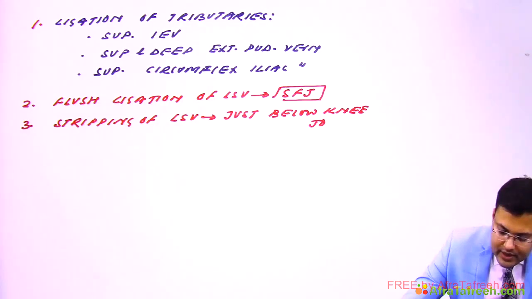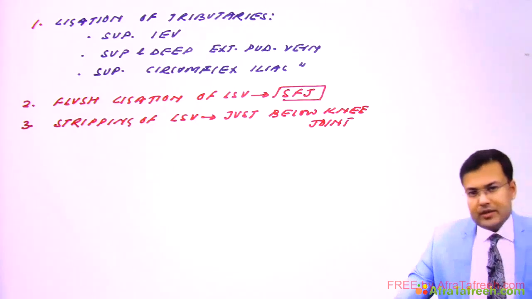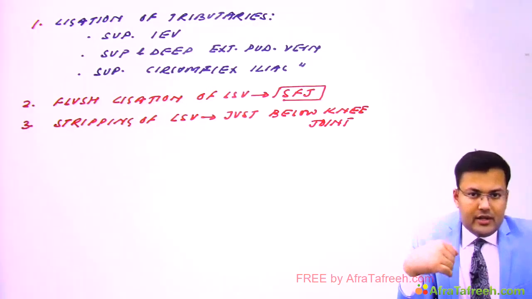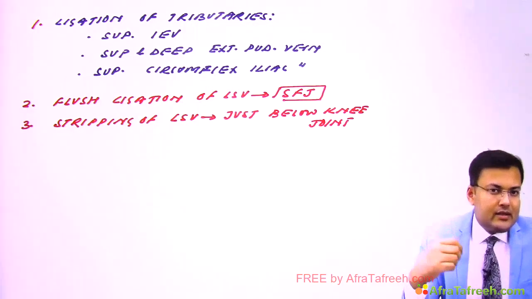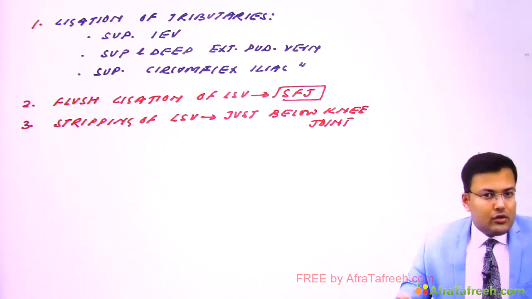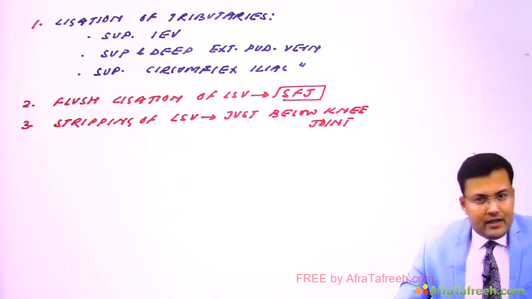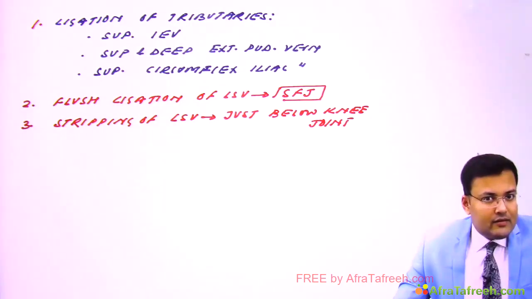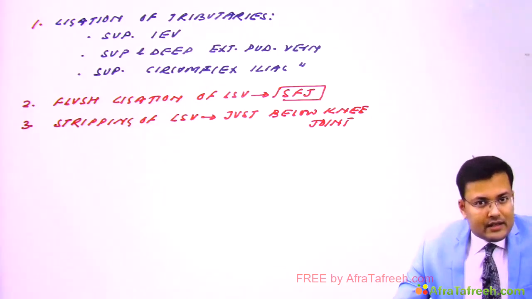Okay, now see the important point related to the stripping. If you go beyond the knee joint, what happens? There is increased risk of injury of one nerve. So stripping of long saphenous vein is associated with increased risk of injury of saphenous nerve.